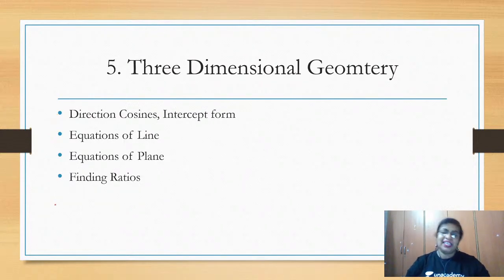Next we have the continuation of vectors, the 3-dimensional geometry chapter. In this we are going to learn the direction cosines, the intercept form, different equations of a line, equations of a plane, and how to find the ratio m:1. Here we have plenty of shortcuts too in this topic which we are going to discuss.